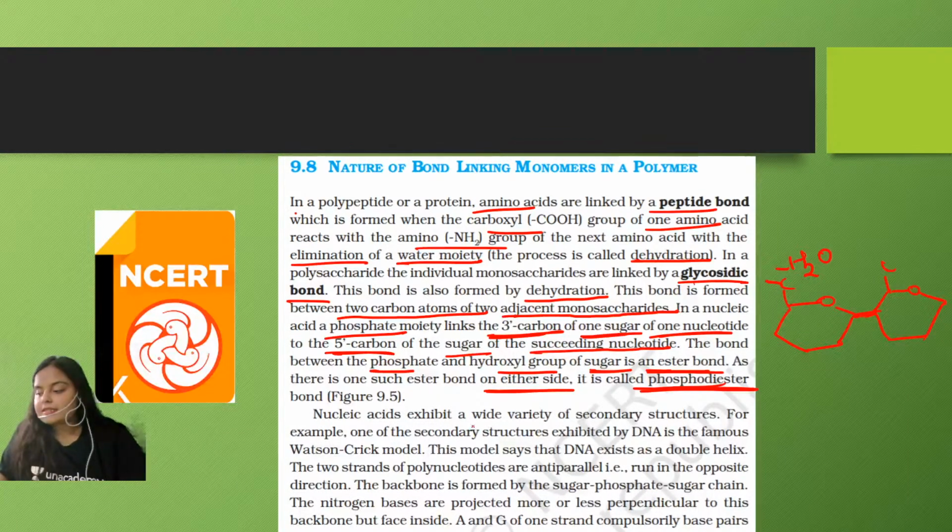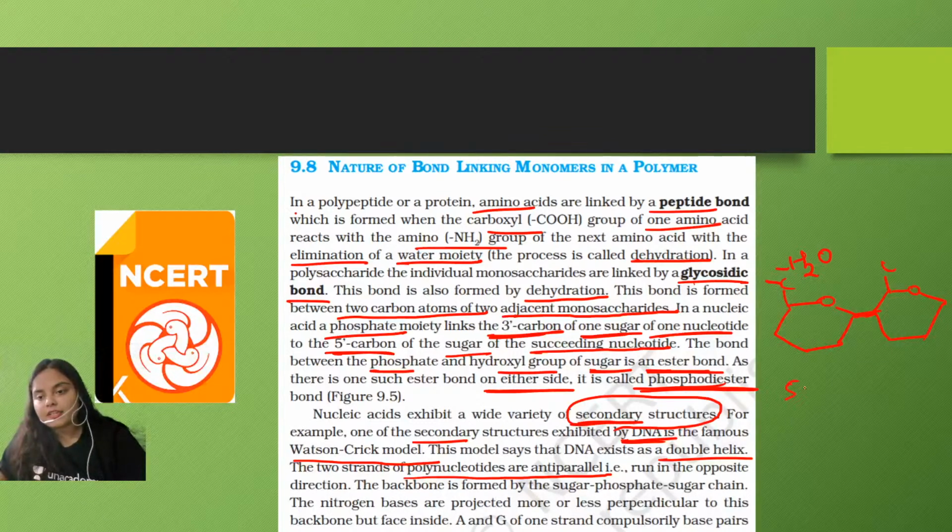Now, nucleic acids exhibit a wide variety of secondary structures. So this is an important point, right? Nucleic acid exhibits a wide variety of secondary structure. For example, one of the secondary structures exhibited by DNA is the famous Watson-Crick model. This model says that DNA exists as a double helix. The two strands of polynucleotides are anti-parallel.